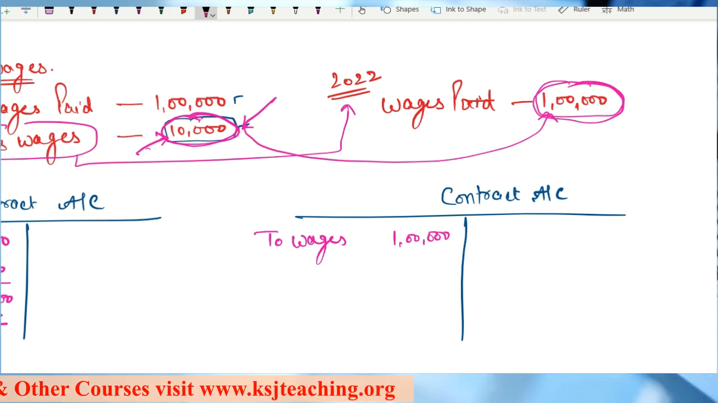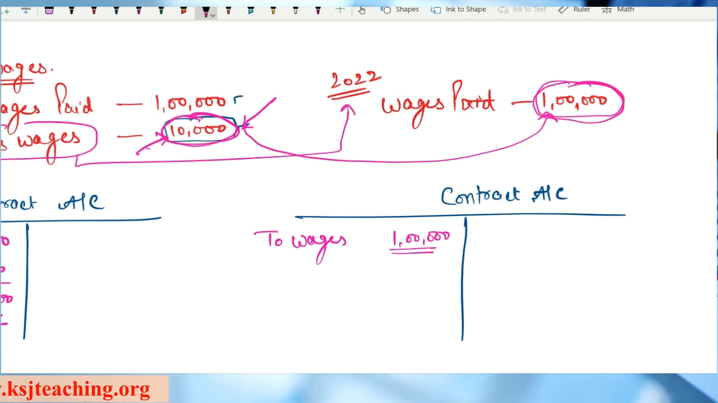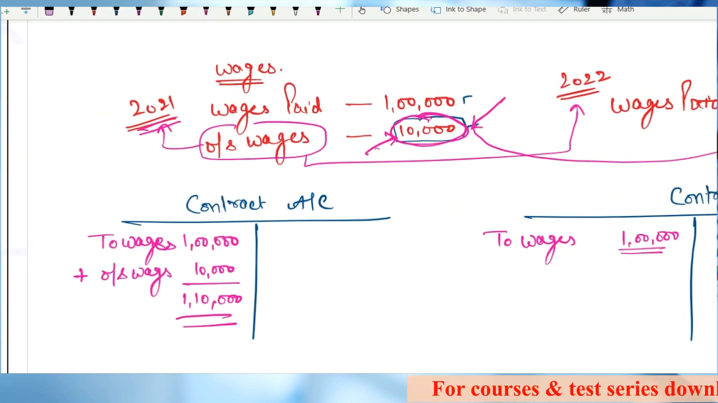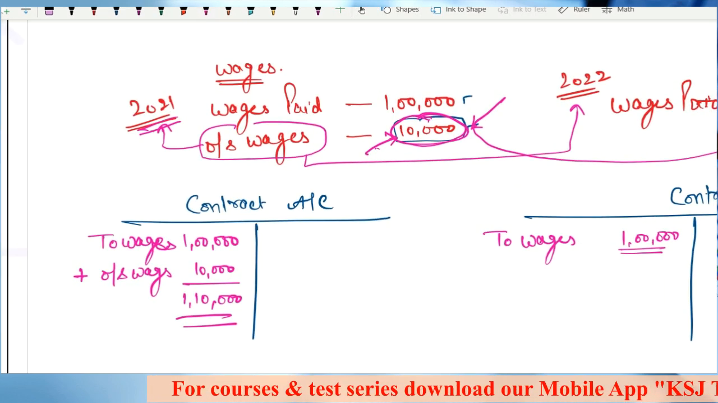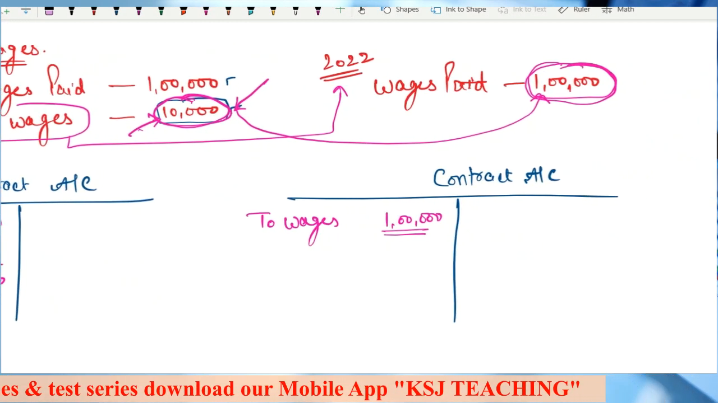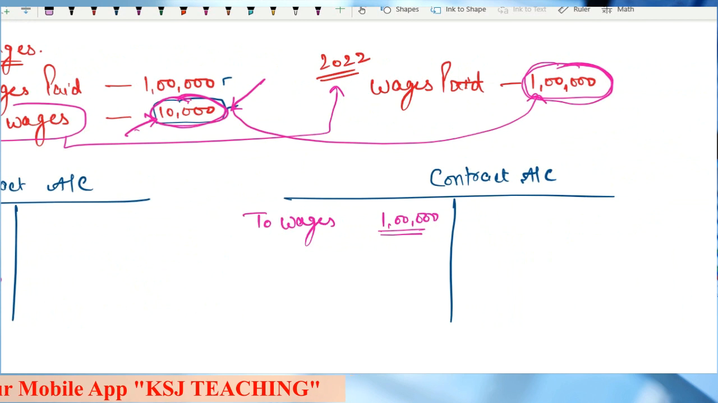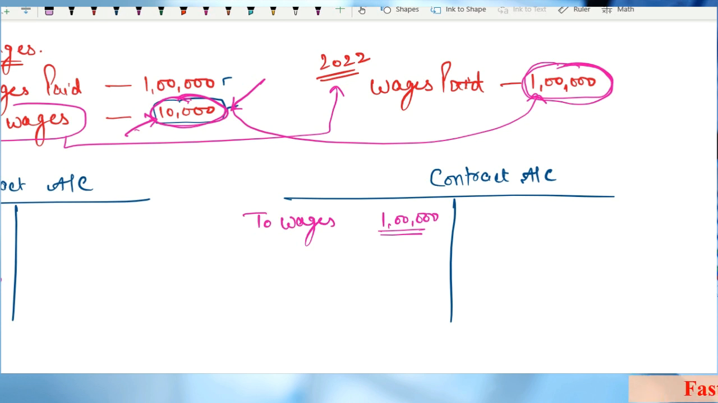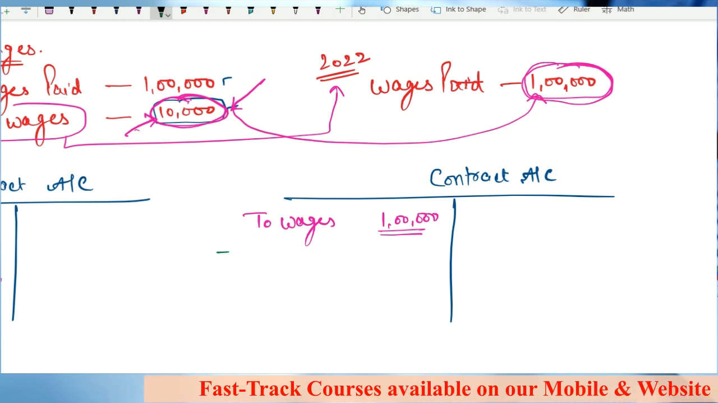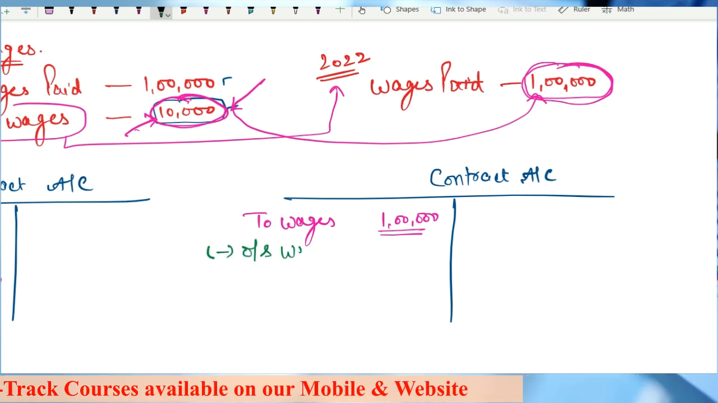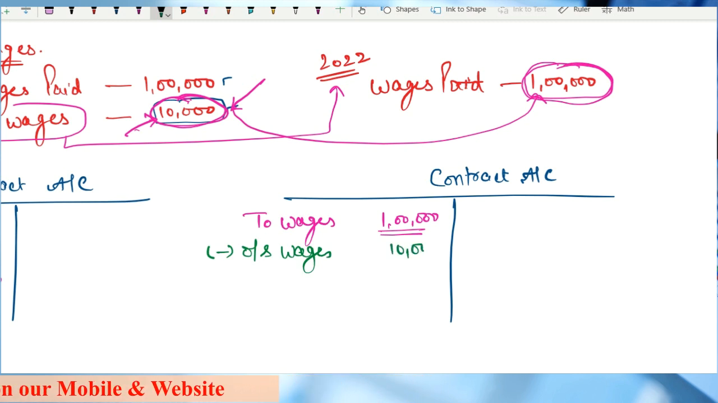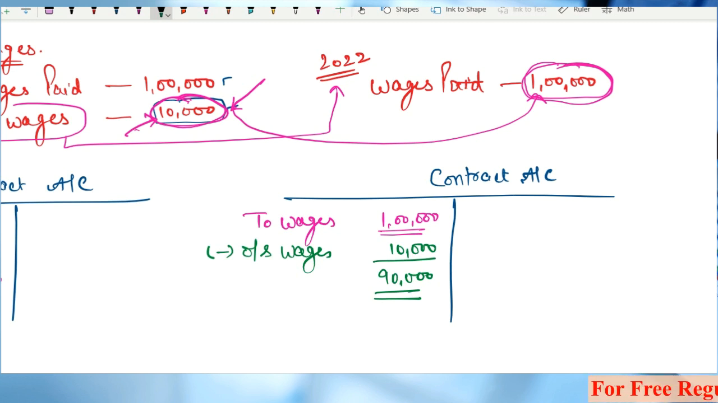So if I book 1 lakh as the expenditure, will it not lead to double counting of this 10,000 rupees? Sir, I have already counted this 10,000 as an expenditure in 2021. Then how can I book it again as an expenditure in 2022? Even if the payment is done, I am doing the booking on accrual basis, not on payment basis. So I will subtract outstanding wages of last year, 10,000, and current year expenditure will be only and only 90,000 rupees and not 1 lakh rupees.